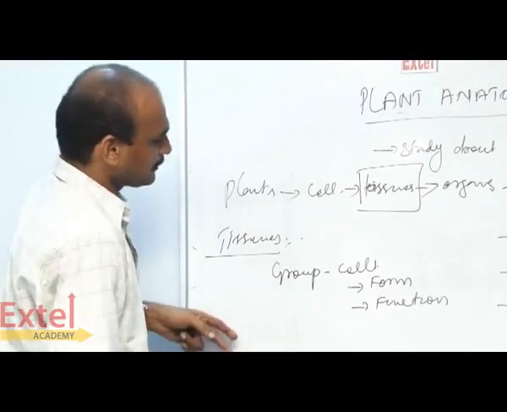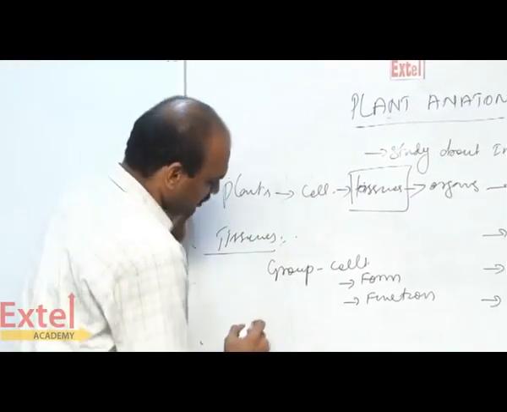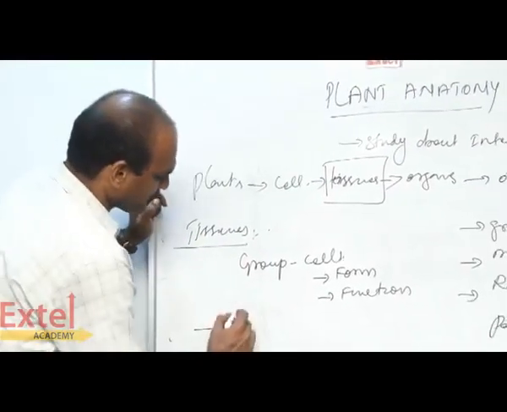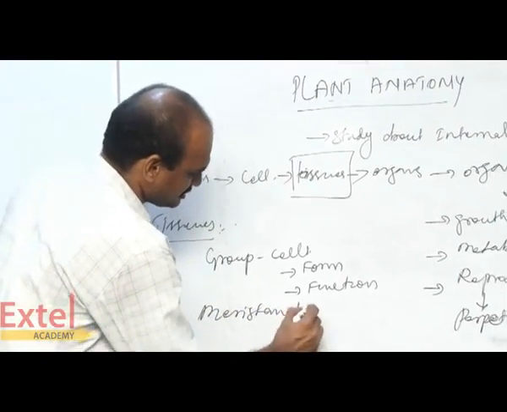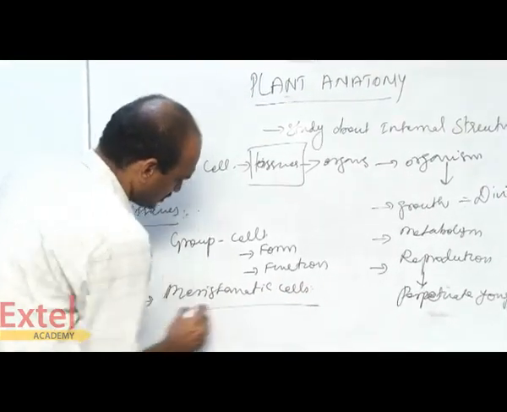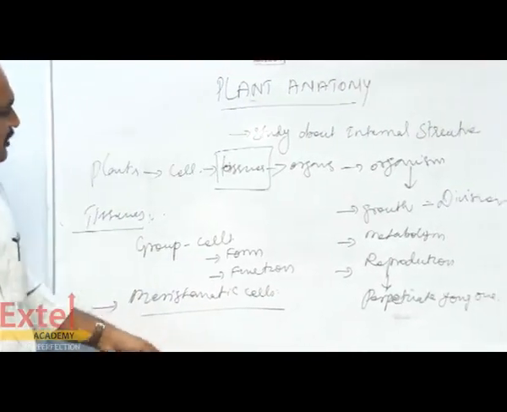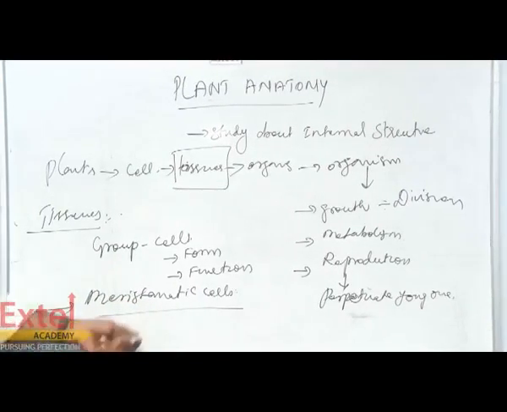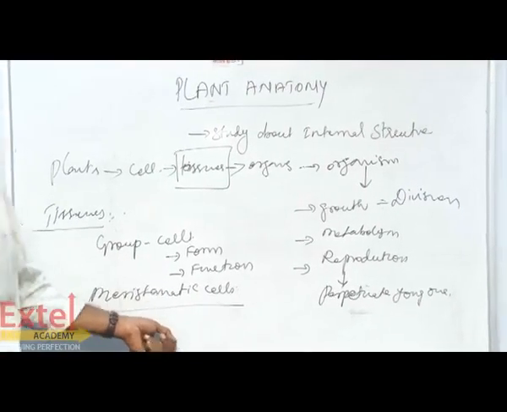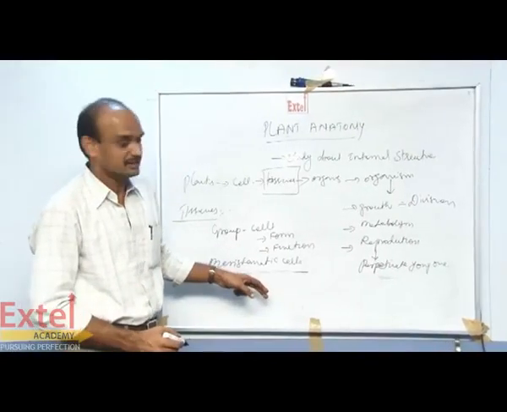Two types of tissues are there. You have meristematic cells. All the tissues are derived from the meristematic cells. What are the meristematic cells? The meristematic cells are cells capable of dividing continuously.